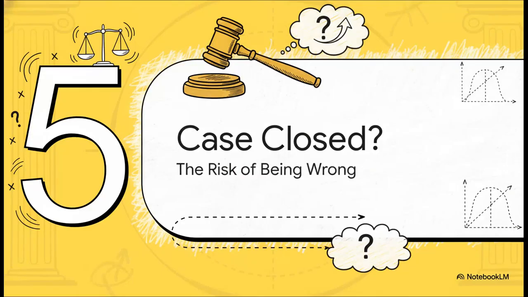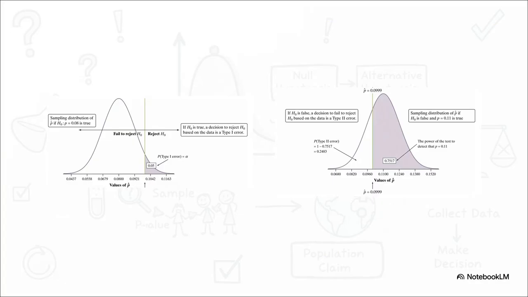But hold on. Case closed, right? We got him. Well, not so fast. Just like in a real courtroom, a statistical verdict isn't 100% foolproof. It's all based on probability, which means there's always a tiny, tiny chance we got it wrong. And there are two ways we could have messed up.